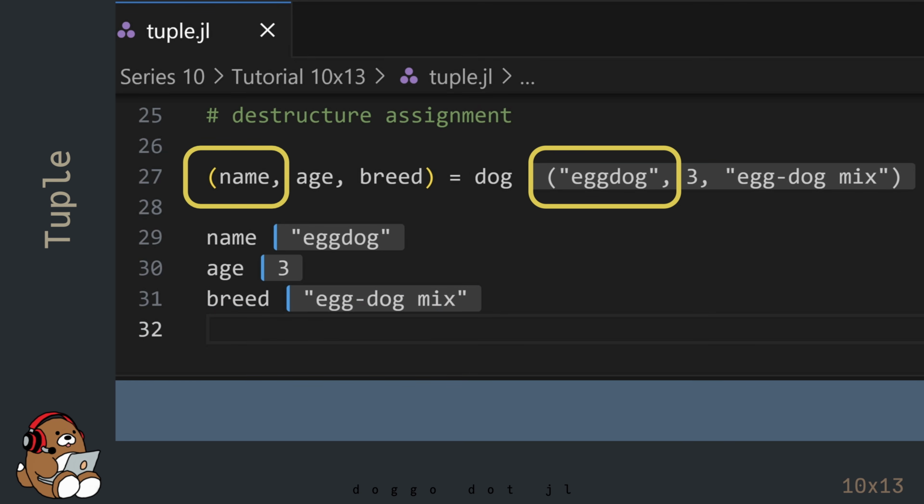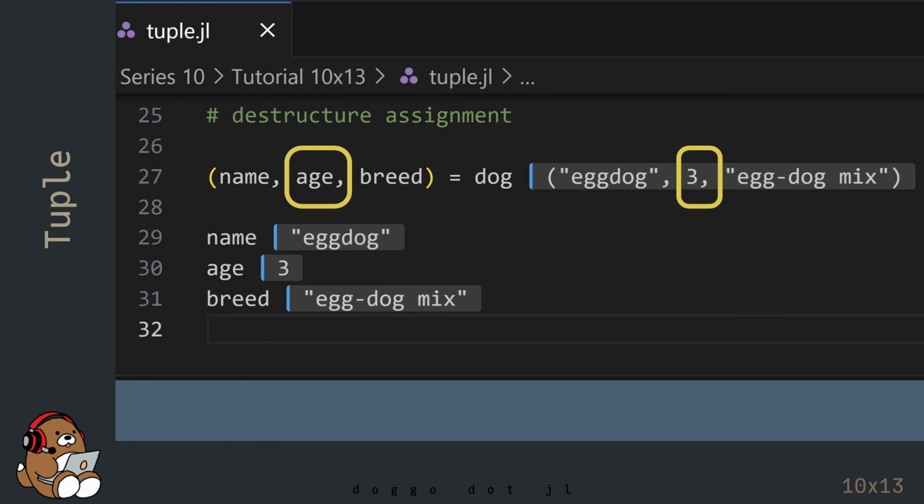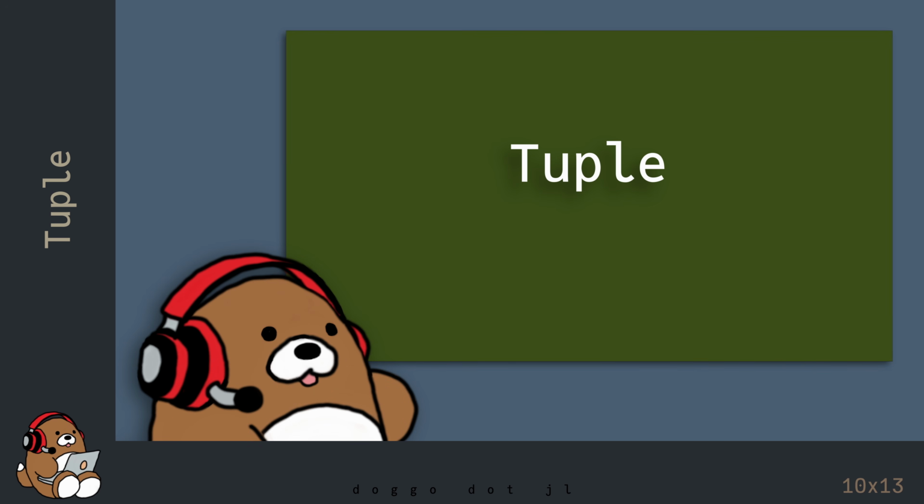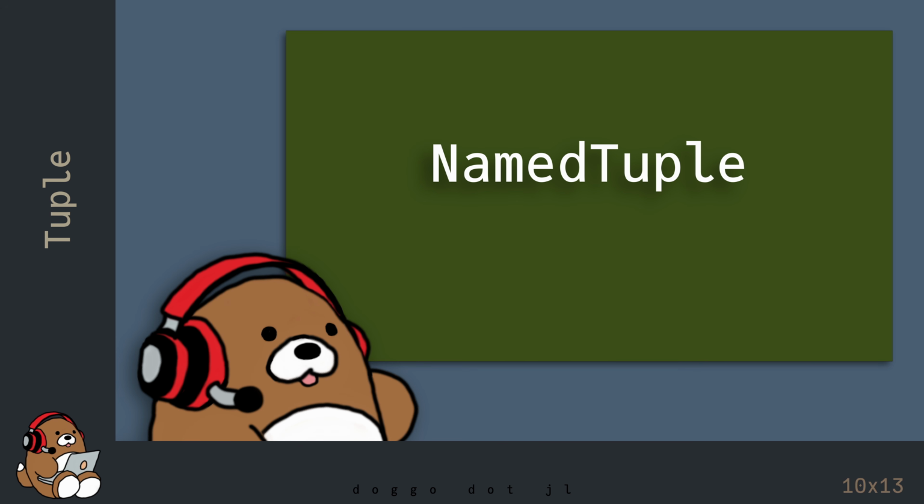Using the syntax, we'll assign the first element in the tuple on the right-hand side to the variable name in the first element in the tuple on the left-hand side, and so on. By doing this, you can now refer to the values in the original tuple by variable names, as opposed to using index numbers. Pretty cool, right? Even though this is useful, there's actually an easier way to refer to tuple elements by name. You can use something called a named tuple, which is the subject of the next chapter.